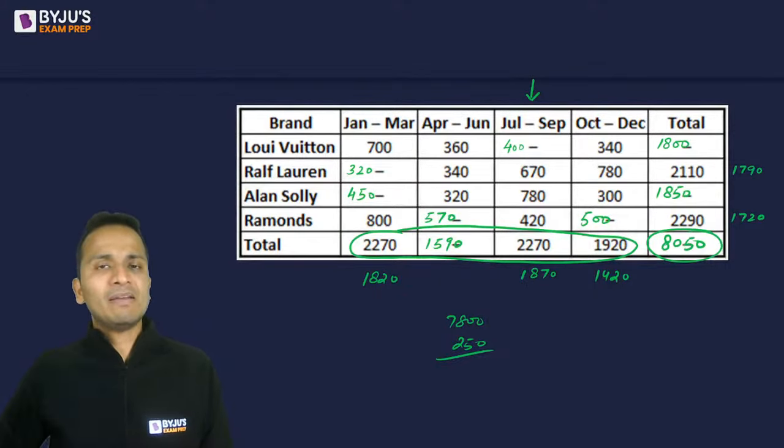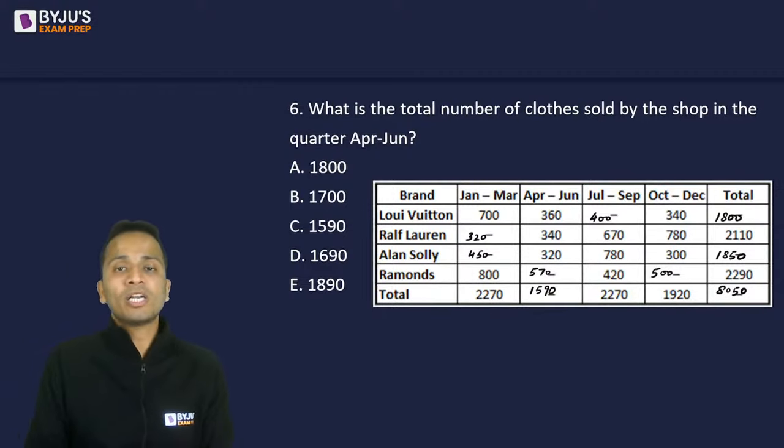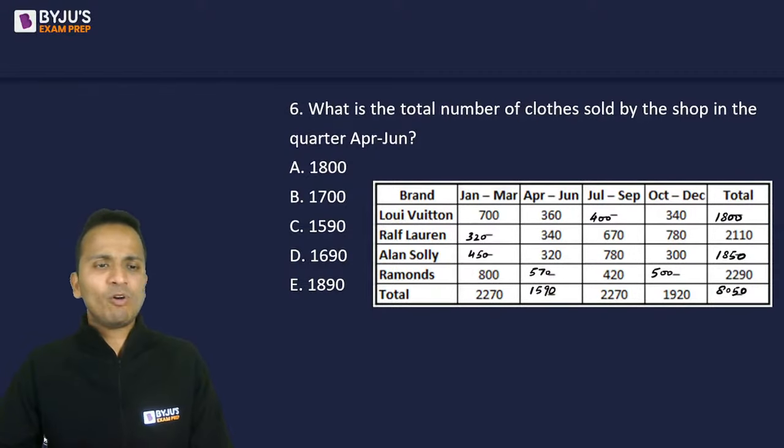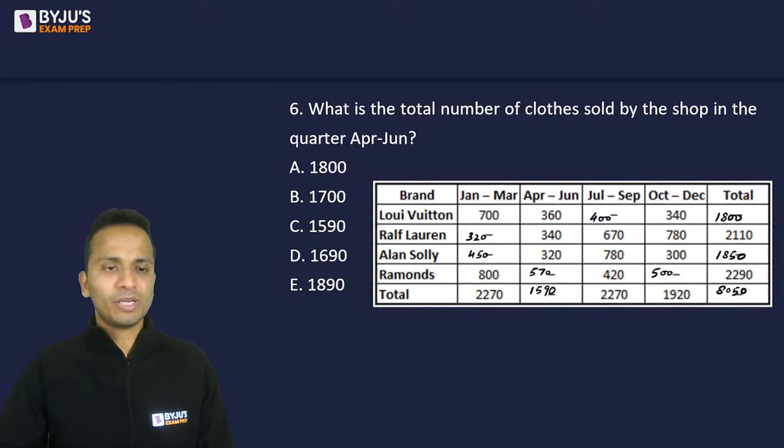Give me the answer of question number 1. What is the total number of clothes sold by the shop in the quarter April to June? I have all the values ready. Okay, all the values are ready. So April to June quarter, what is the sum? The sum is 1590. 1590.